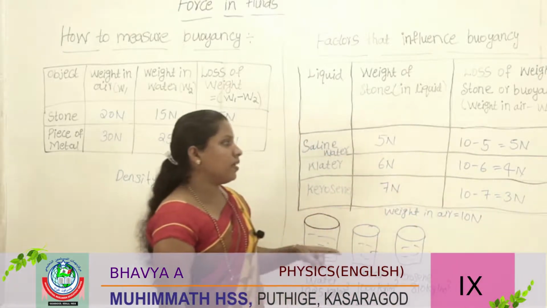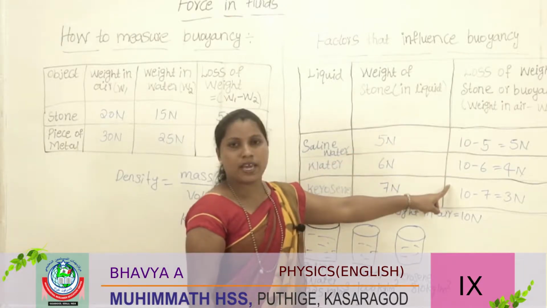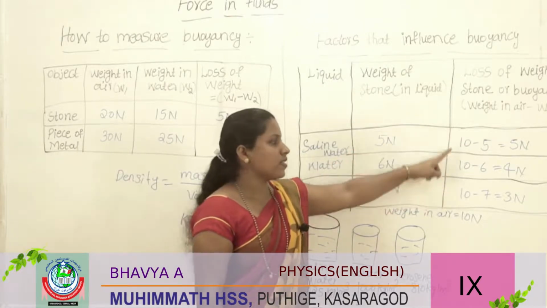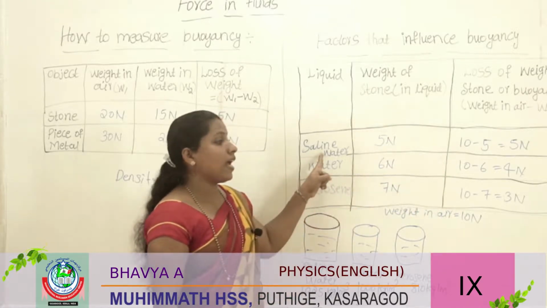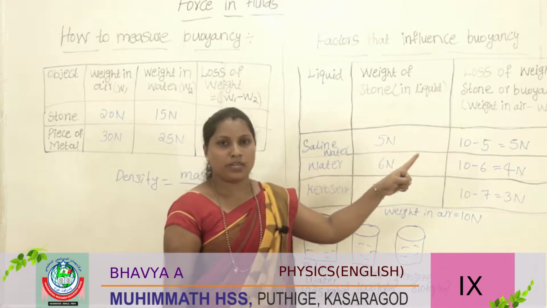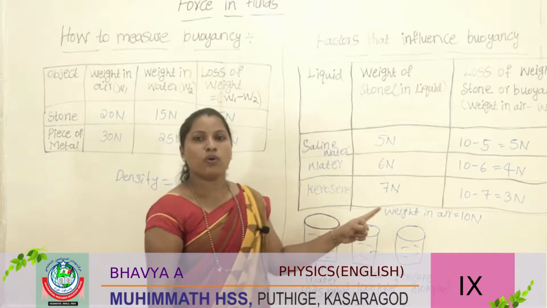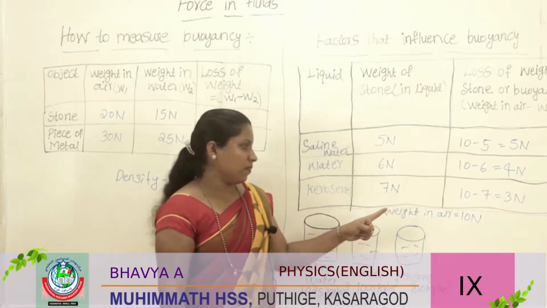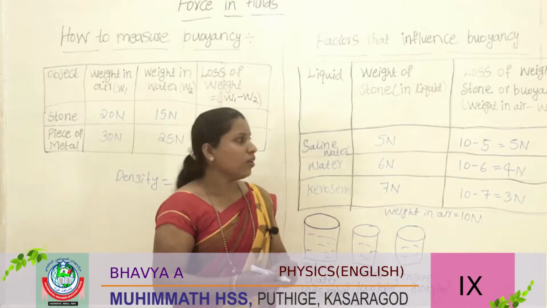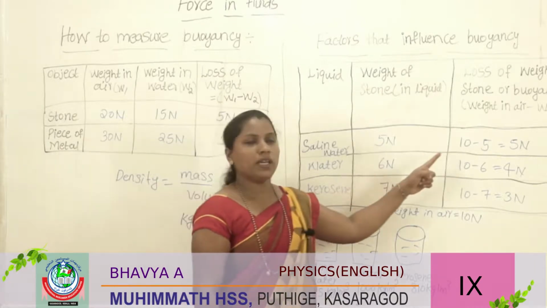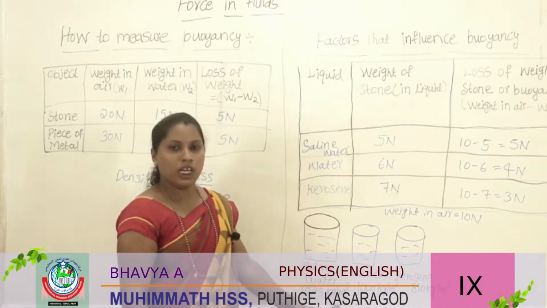So here what happened? Is the buoyancy of the 3 liquids the same? No, the buoyancy is different for the 3 liquids. The buoyancy in saline water is 5 Newton, the highest. Which one has the lowest? Kerosene has the lowest buoyancy, 3 Newton. Then what is the relation between buoyancy and the density of a liquid?